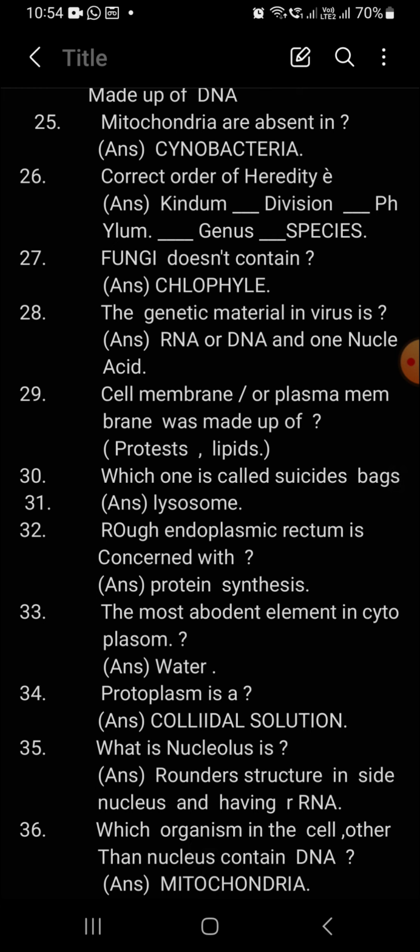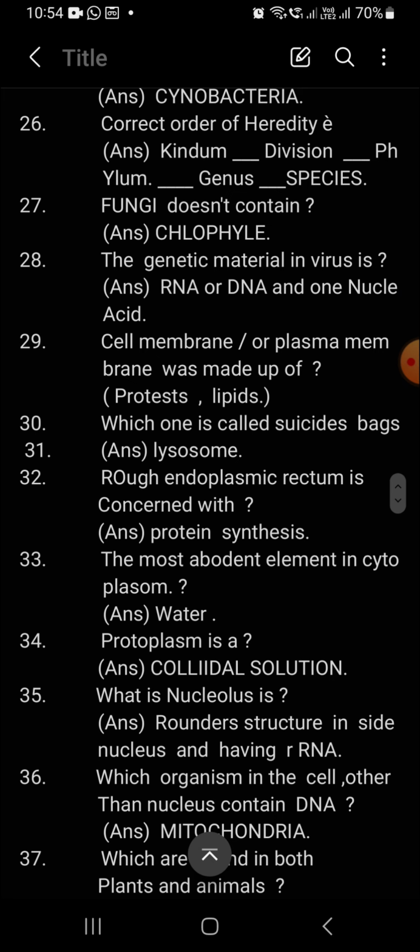Mitochondria are absent in... either plant cells or animal cells must have mitochondria, but cyanobacteria, the single-cell organism, the first single-cell organism, are cyanobacteria. The cyanobacteria does not have the mitochondria.